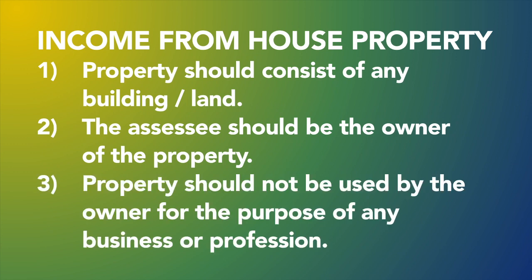Thirdly, the property should not be used by the owner for the purpose of any kind of business or any kind of profession. So you remember that business and profession is the next head of income. Okay, so always remember, when the word property comes, you have to understand it consists of any kind of fixed asset. It can be in the form of a building and land, mainly the property. Okay, the SSC is a person who is liable to pay tax, and he should be the owner of the property. And if he is the owner of the property, that person cannot use the property for any kind of business or profession. So this is the second head of income, that is nothing but income from house property.